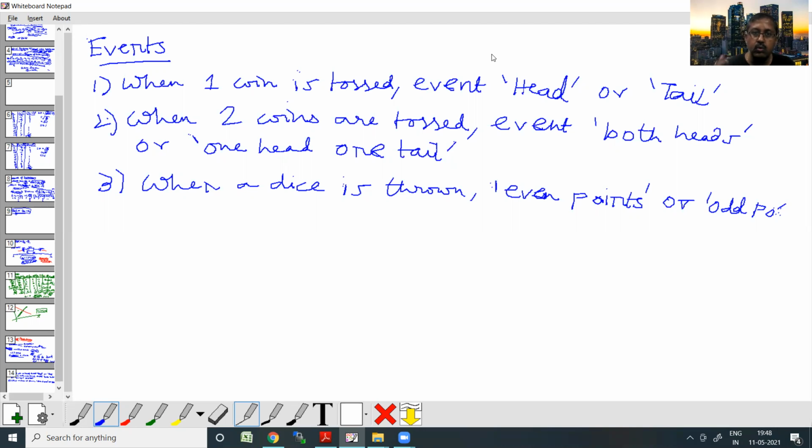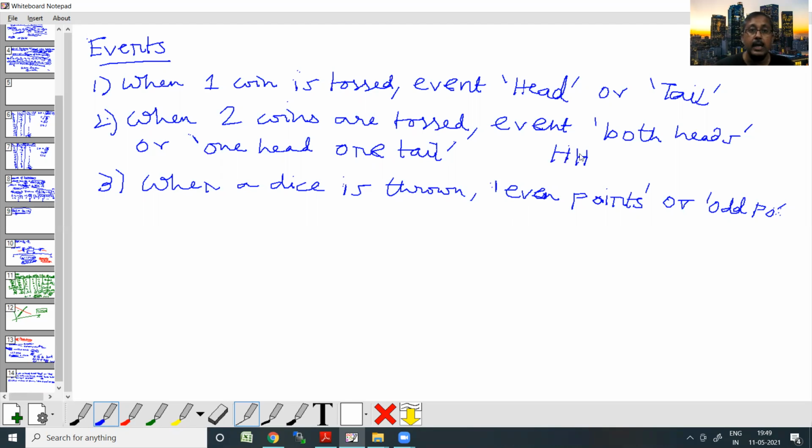Now, when I throw two coins in parallel, both coins may have outcomes either head or tail. Now I can define an event as both heads. That means both the coin tosses have resulted in heads, so that is an HH outcome. In this case, this event is an elementary event because only one outcome is part of this event.